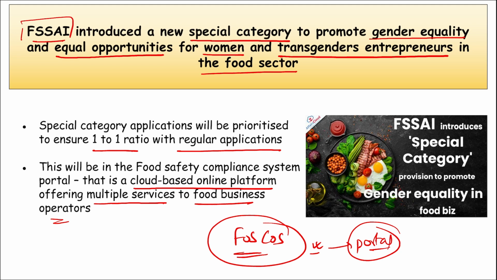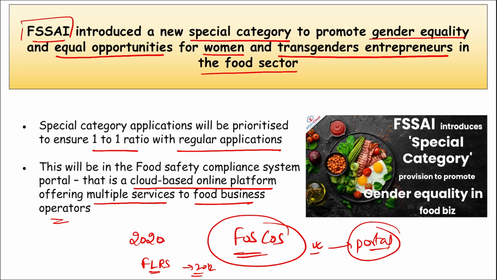Apart from this, if we talk about this FOSCOS system or website, this was introduced by FSSAI in 2020, and this is an enhanced version of your Food Licensing and Registration System that was launched in 2012 for issuance of pan-India FSSAI licenses and registrations, correct?